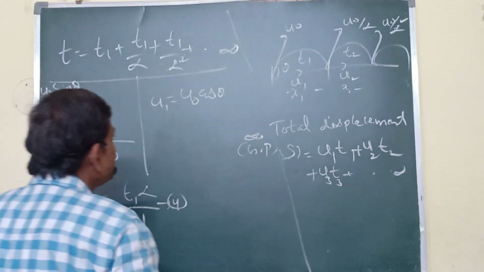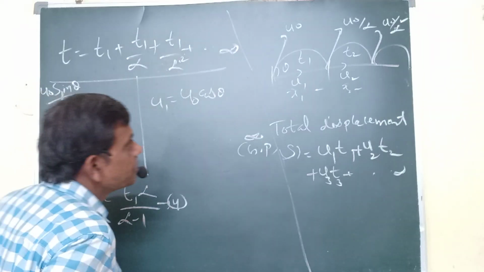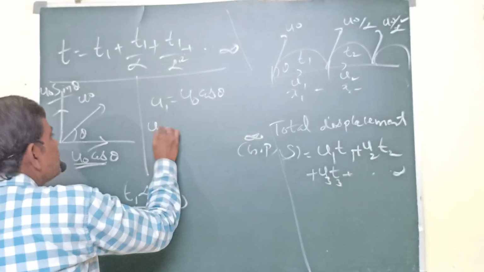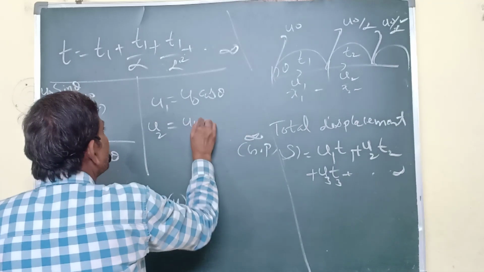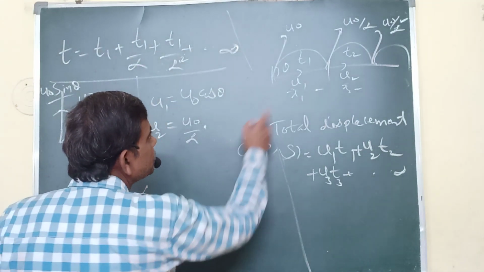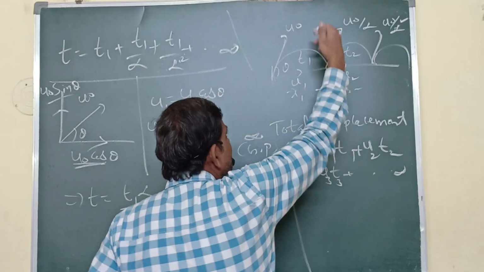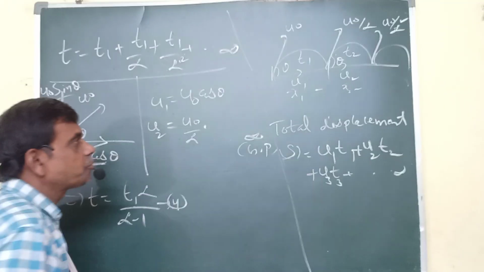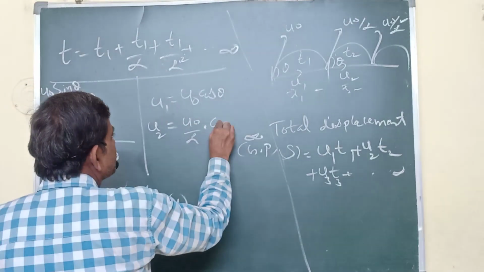Similarly, you take the second case, U2. What about U2? U0 by alpha into angular projection, same only. Angle of projection and angle of rebound are all the same, every time up to infinity.